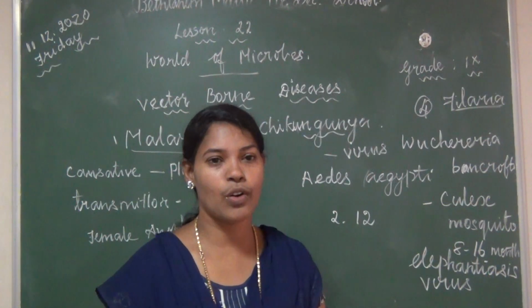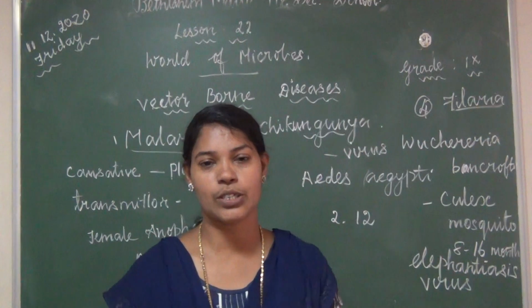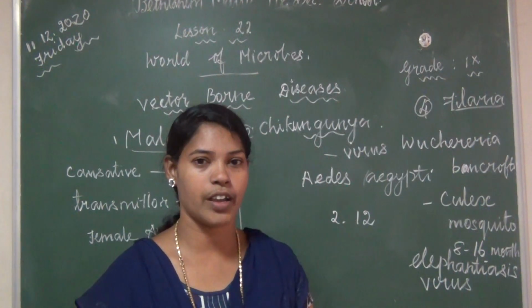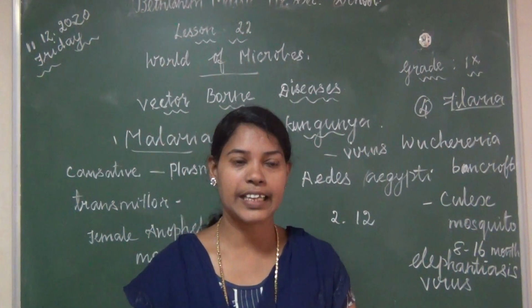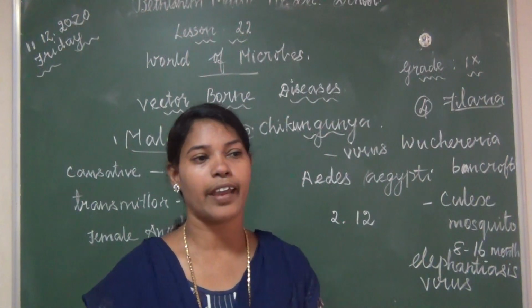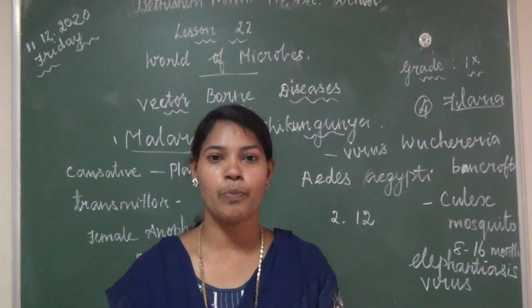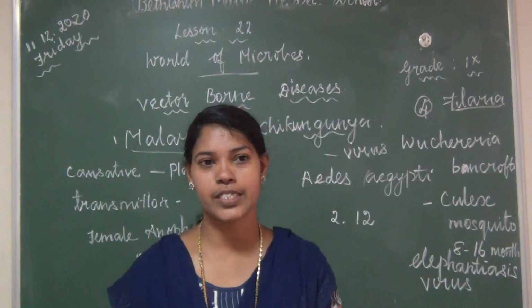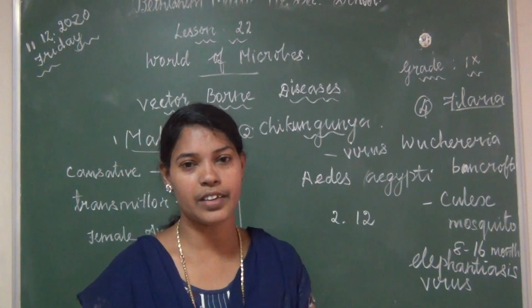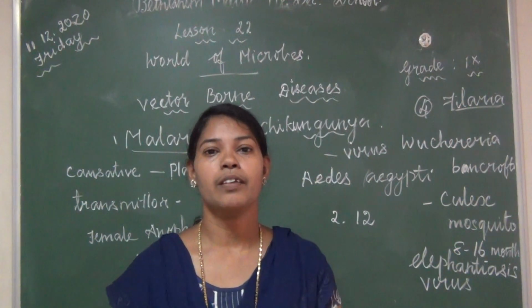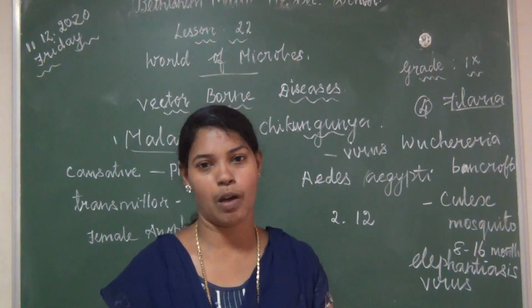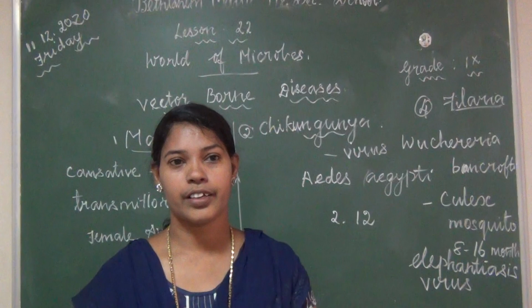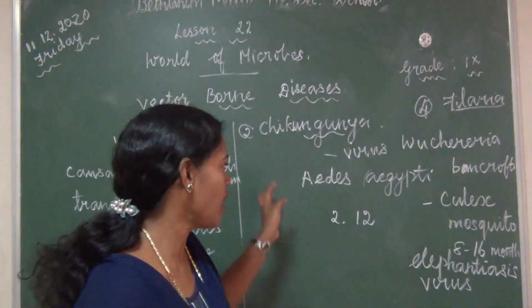And fourth point, we have to kill the mosquito larvae by applying oil and kill the adult mosquitoes by applying insecticides. And last point, we should apply eucalyptus oil in the exposed skin area. These are all the ways, if you are following, we can prevent the mosquito population. Clear, children? Understand? I hope all understood.